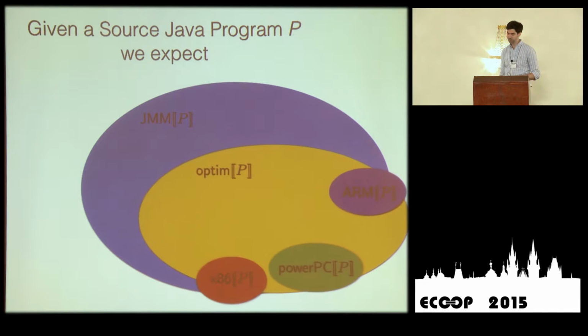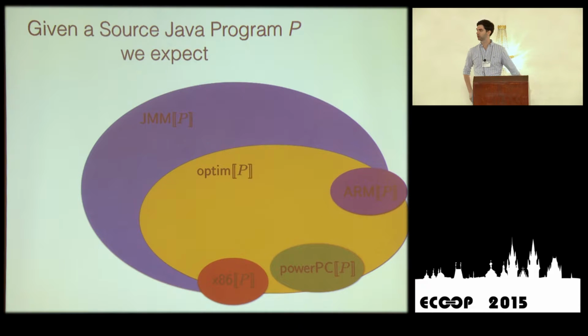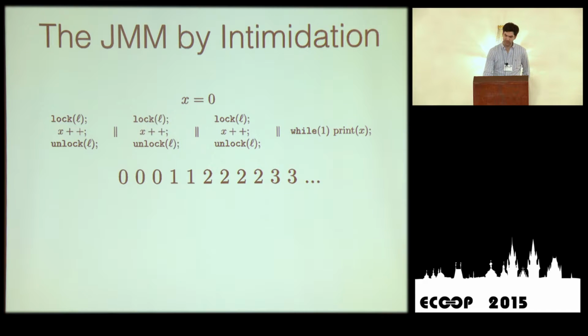So what we want to see doesn't happen is this: that your program, when run on an x86 machine, will go beyond the allowed behaviors of the JMM. Okay? So let's look at why this is hard. And I'm not going to show you the formalism because it's messy, but I'll give you a few examples.